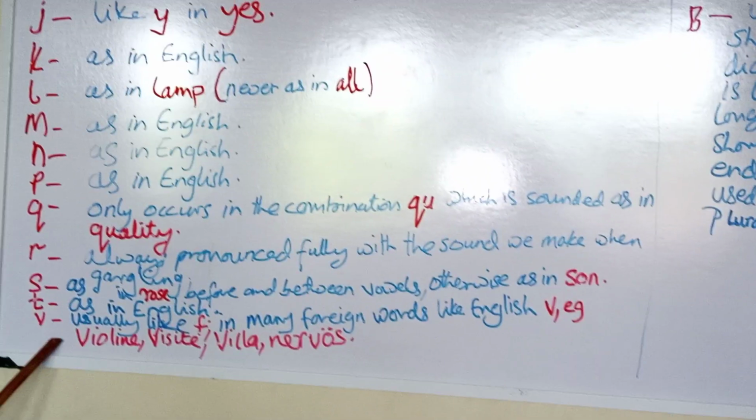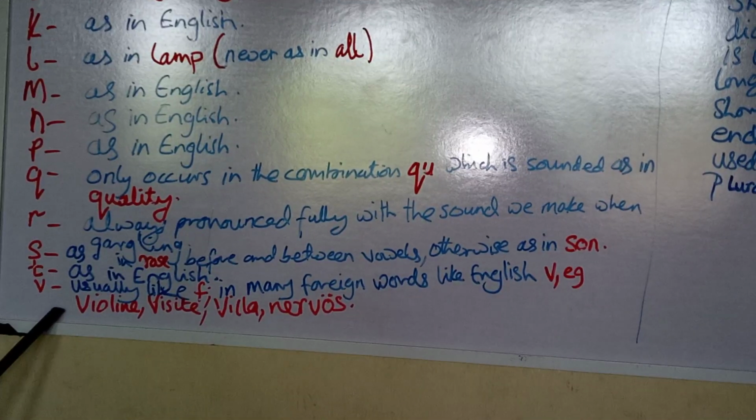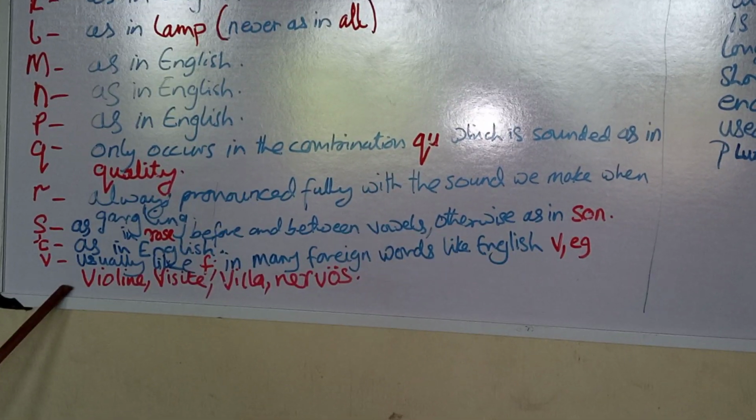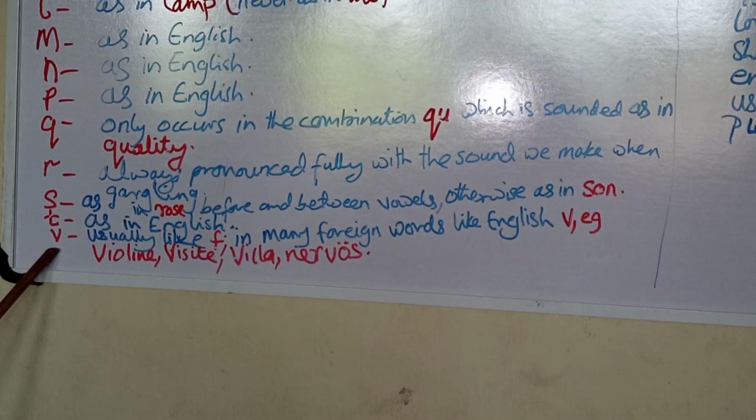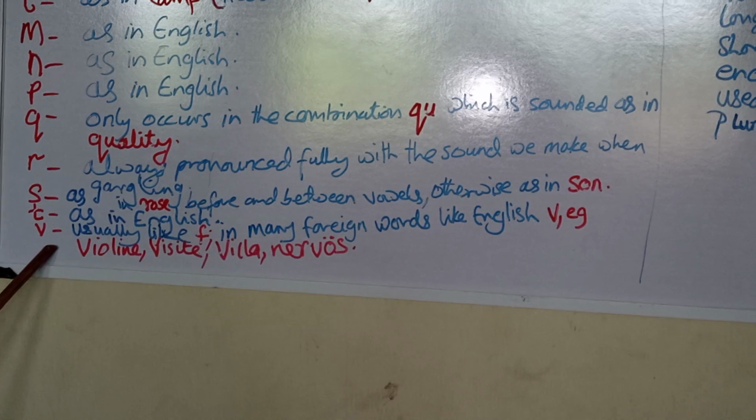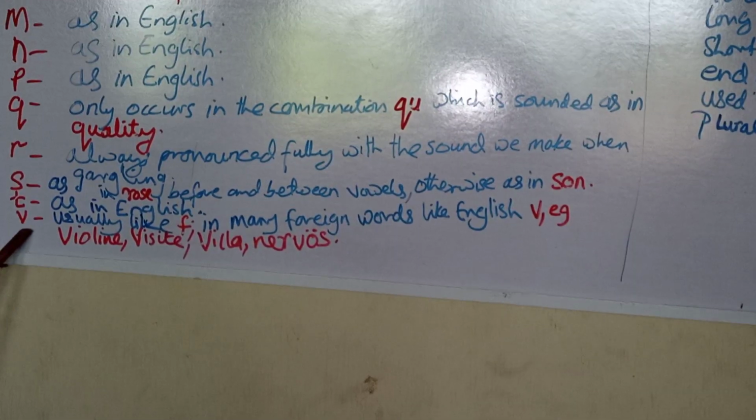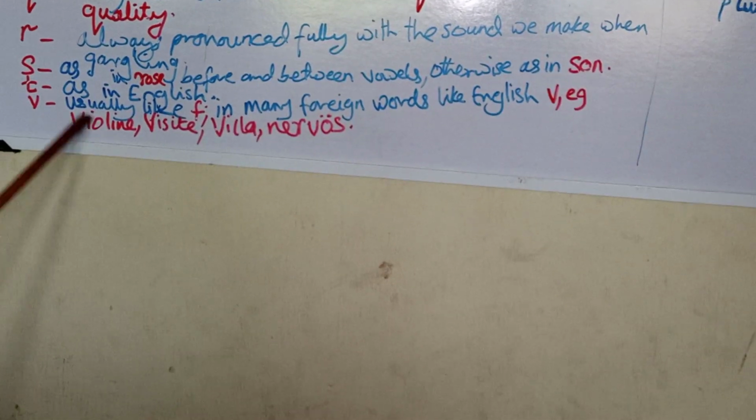V, usually like F. Remember how we pronounce Volkswagen, not Volkswagen. V is pronounced like F in the German language, usually.